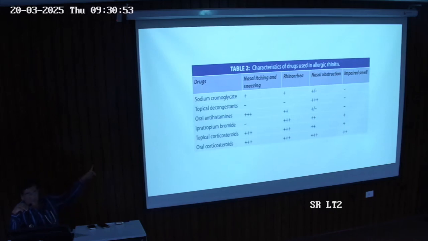Suppose the patient is having itching and sneezing particularly. Good therapies we can start with are oral antihistamines, topical steroids and oral corticosteroids. Usually oral corticosteroids we avoid. It's not like we broadly classify and just give whatever type of medicines. If a patient is suffering from nasal obstruction, topical decongestants, meaning particularly in the nose, are more suitable for that type of patient, and then oral corticosteroids.